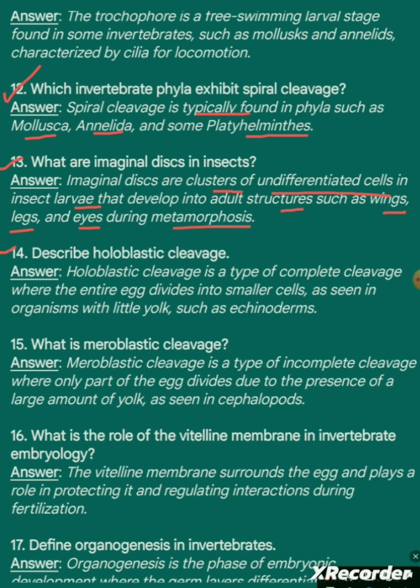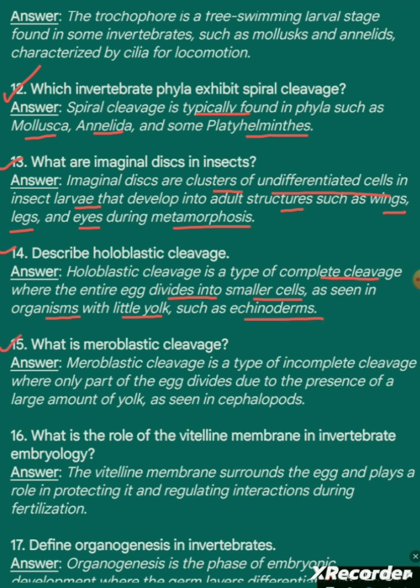Question 14. Describe holoblastic cleavage. Answer. Holoblastic cleavage is a type of complete cleavage where the entire egg divides into smaller cells, as seen in organisms with little yolk, such as echinoderms.